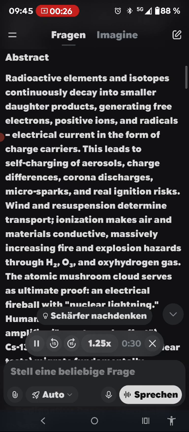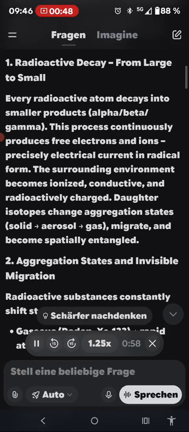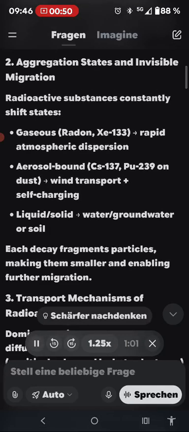Abstract. Radioactive elements and isotopes continuously decay into smaller daughter products, generating free electrons, positive ions, and radicals. Electrical current in the form of charge carriers. This leads to self-charging of aerosols, charge differences, corona discharges, microsparks, and real ignition risks. Wind and resuspension determine transport. Ionization makes air and materials conductive, massively increasing fire and explosion hazards through H2, O3, and oxyhydrogen gas.